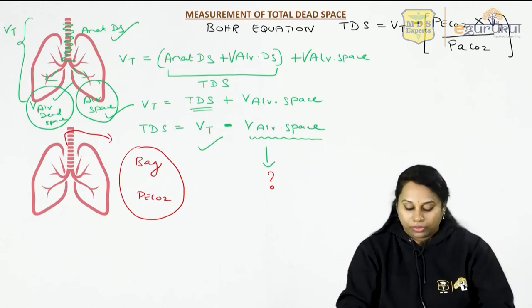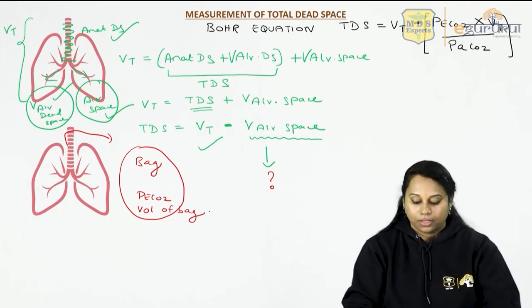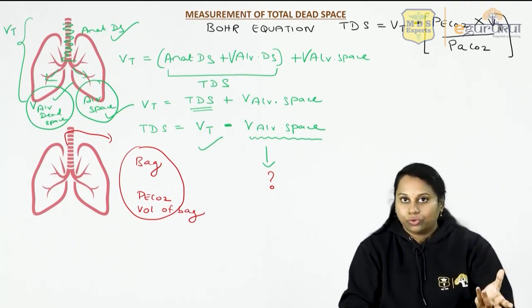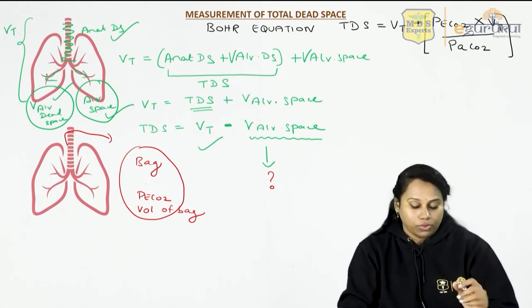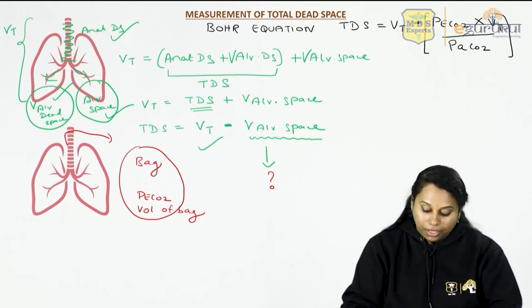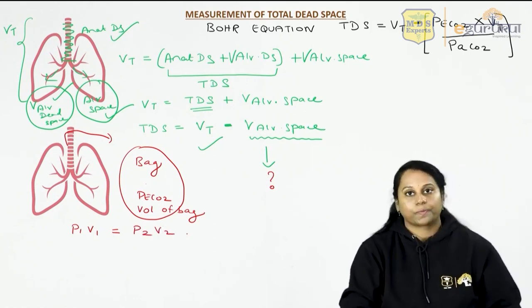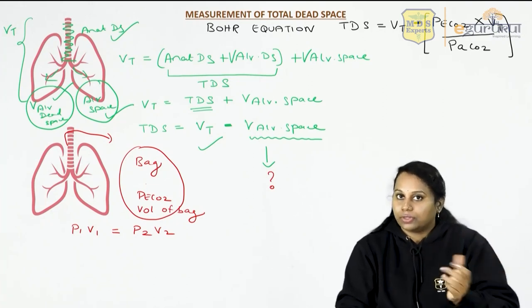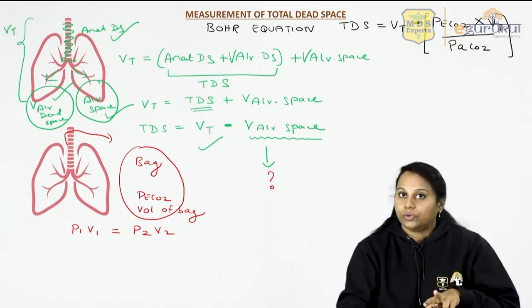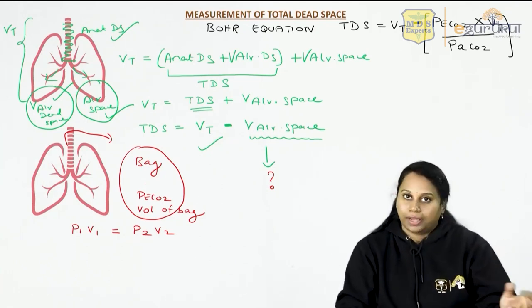If you measure the volume of the bag, that will give you the volume of the bag. So now you know the PeCO2, partial pressure of carbon dioxide in the bag, in the expired air, and the volume of the bag also you can measure. Now applying Boyle's law, P1V1 is equal to P2V2. Because the air that was present in your respiratory tract, that only has gone into the bag. So the pressure into volume in your respiratory tract should be equal to pressure into volume in the bag.